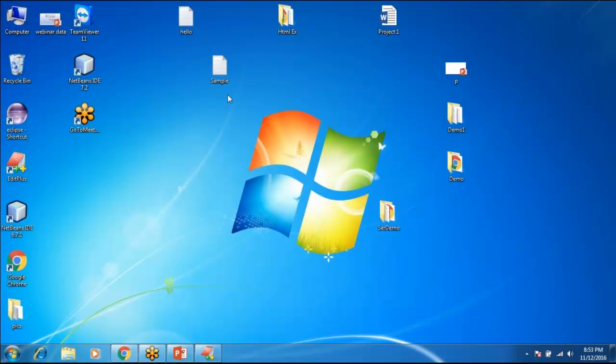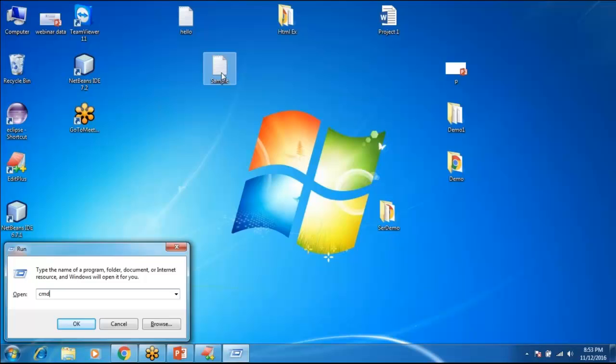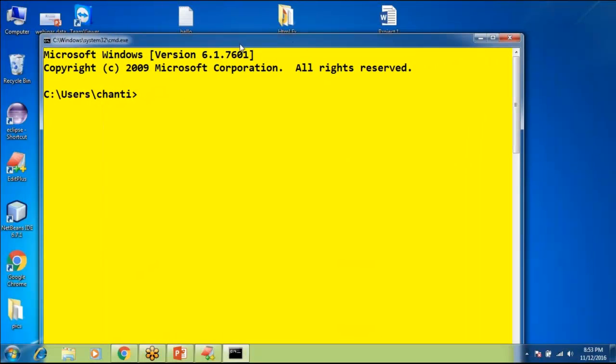This is my program. In order to compile it, you should first open a command prompt. You need to type cmd here, and then the command prompt will open. Don't worry about this color. I have changed it; by default it is black, and I have changed it to yellow. Then go to the desktop directory: cd desktop.